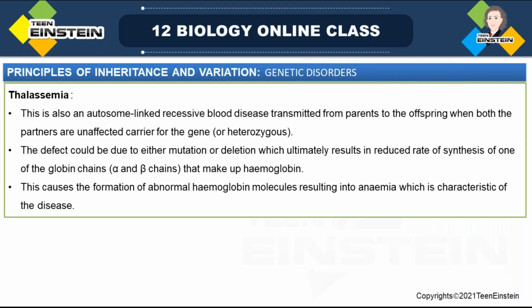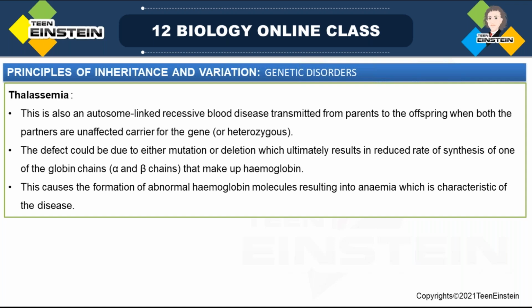The abnormal hemoglobin reduces the absorption of oxygen, and that forms the anemia, the main character of thalassemia.